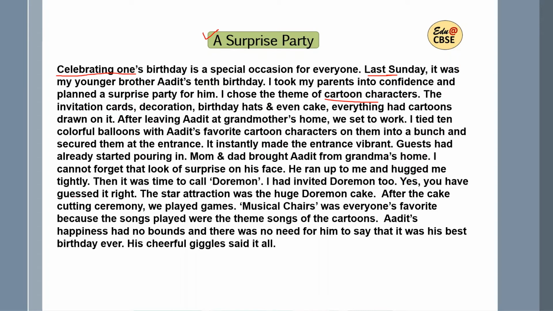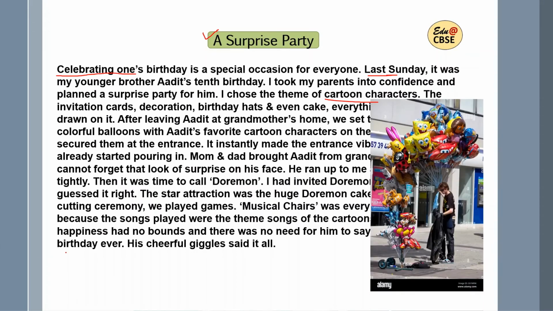After leaving Adit at grandmother's home, as it was decided when we prepared the rough draft, we set to work. So here we is the family: father, mother, and the person who's writing this descriptive paragraph. So he says that I tied 10 colorful balloons with Adit's favorite cartoon characters on them into a bunch and secured them at the entrance.